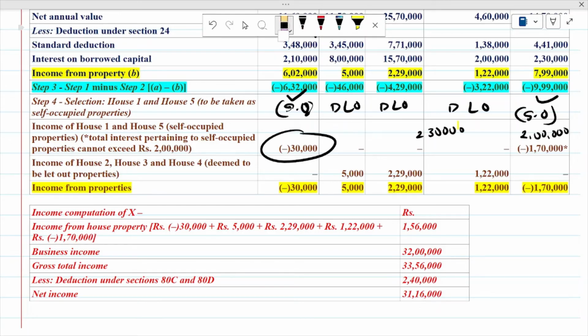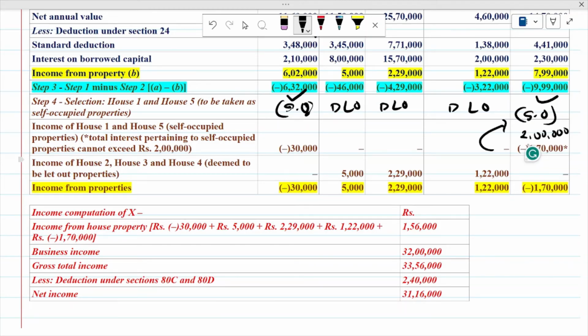So if you have claimed deduction of 30,000 in house number 1, then in house number 2 you can't claim 2 lakh. You have to claim 1 lakh 70,000, because 30,000 and 1 lakh 70,000 make 2 lakh, the maximum amount of deduction available.